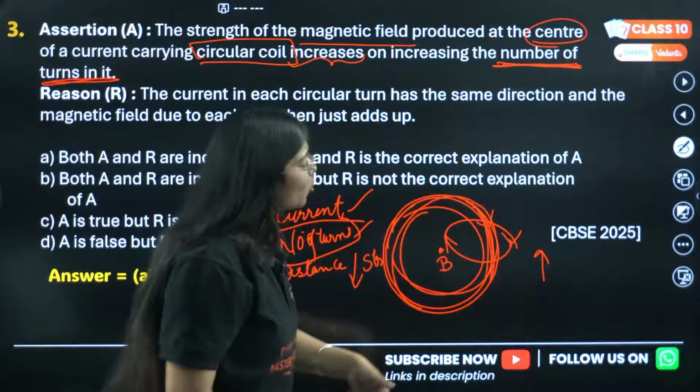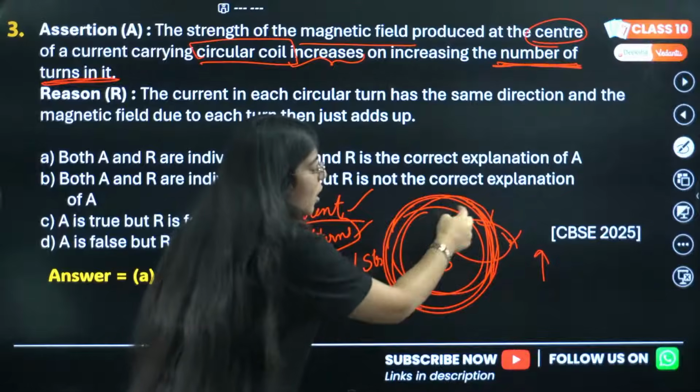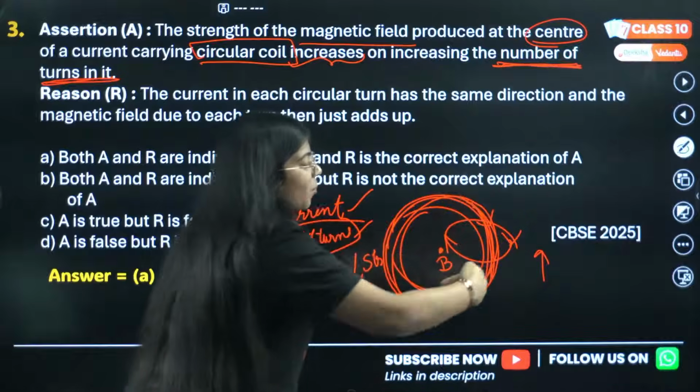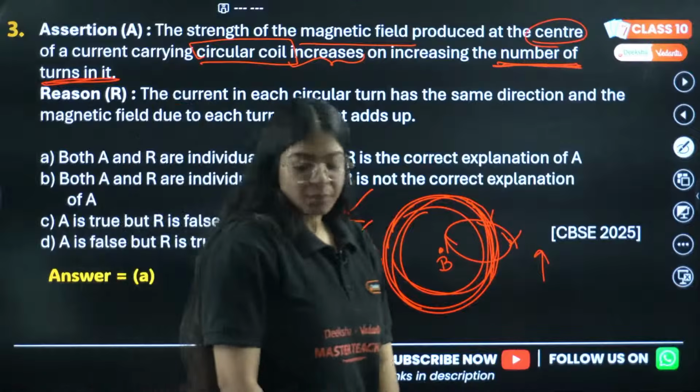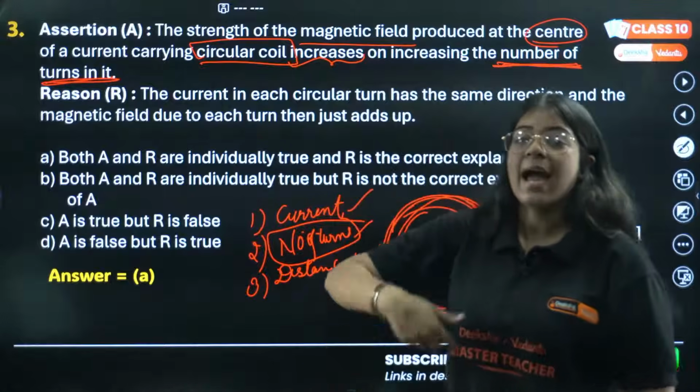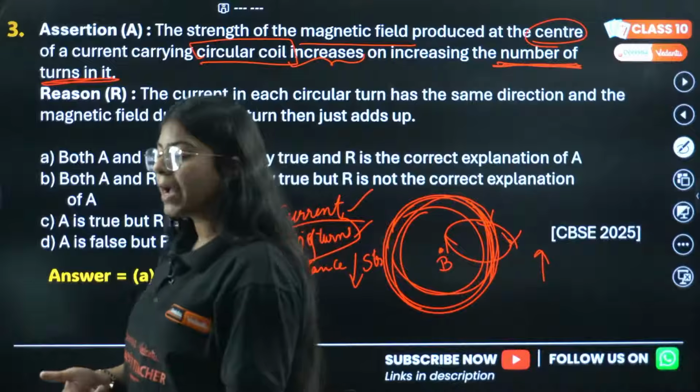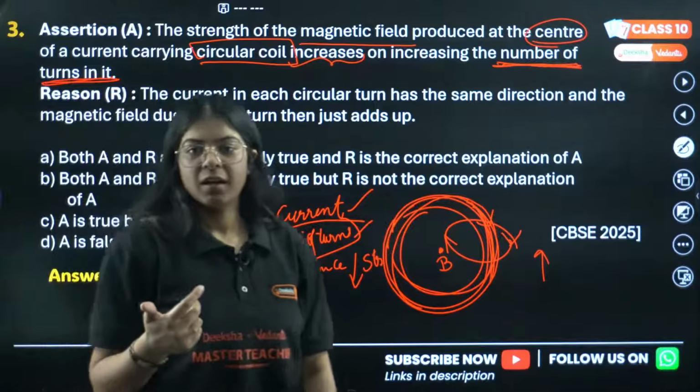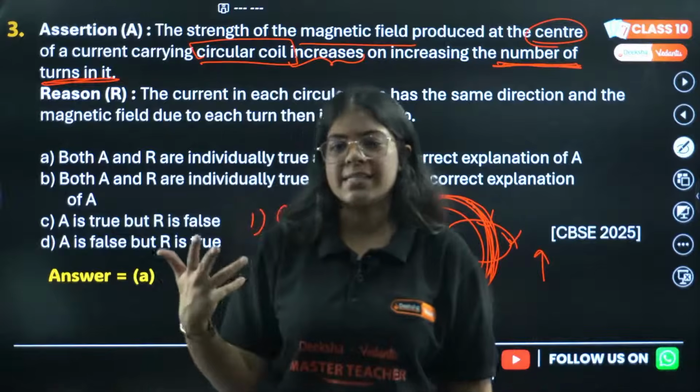So for each loop the magnetic field will go inwards on the inside and come outwards from the outside. So the magnetic field adds up, the current adds up, hence the magnetic field increases.